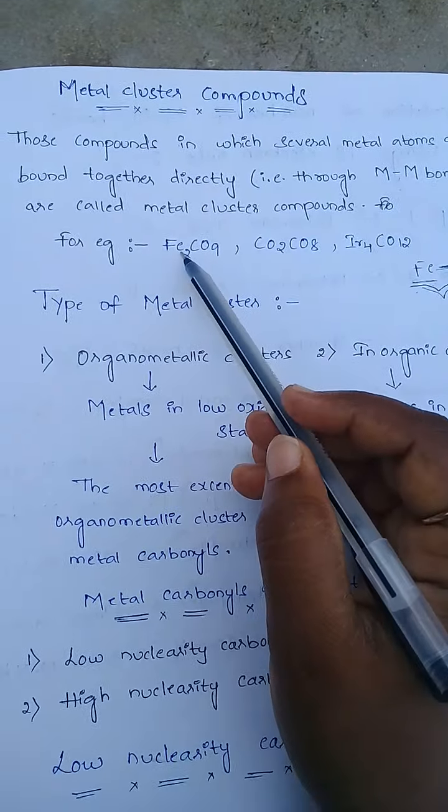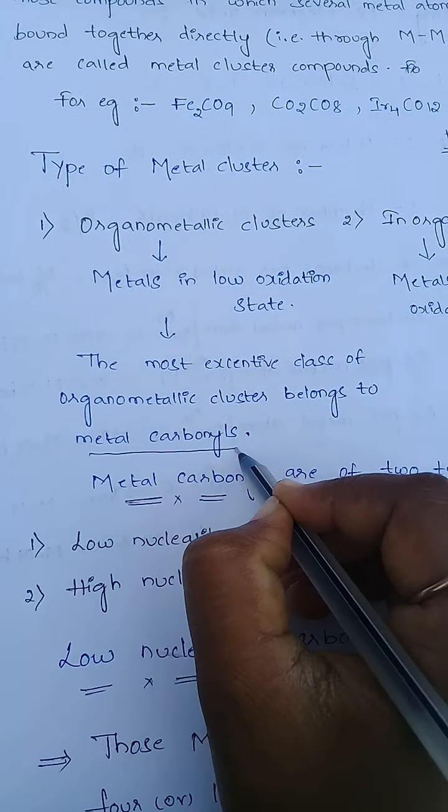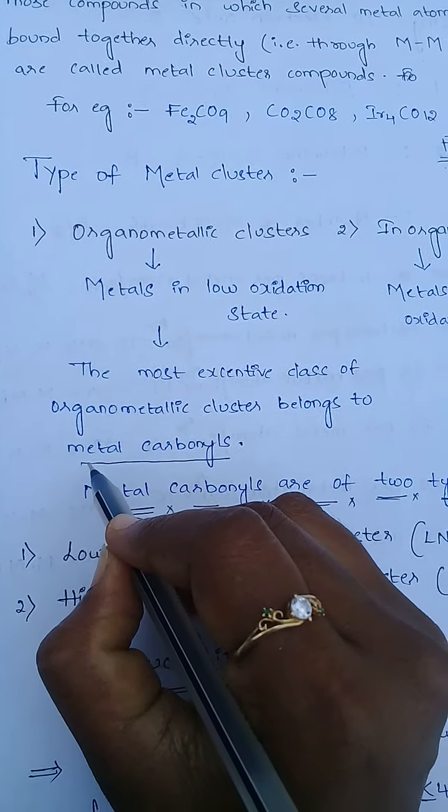See, types of metal cluster compounds. There are two types: organometallic cluster and inorganic cluster. In organometallic clusters, metals are in low oxidation state. In inorganic clusters, metals are in high oxidation state. The most extensive class of organometallic cluster belongs to metal carbonyls. In organometallic clusters, metal carbonyls are important.